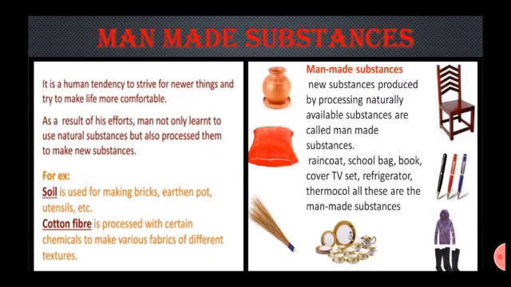For example, soil is used for making bricks, earthen pots, utensils, etc. Cotton fiber is processed with certain chemicals to make various fabrics of a different texture. So the man-made substances, for example, are raincoat, school bag, book cover, TV set, refrigerator, thermocol.